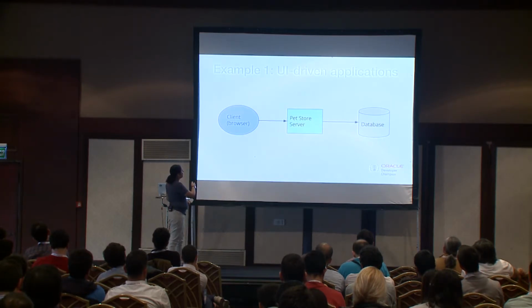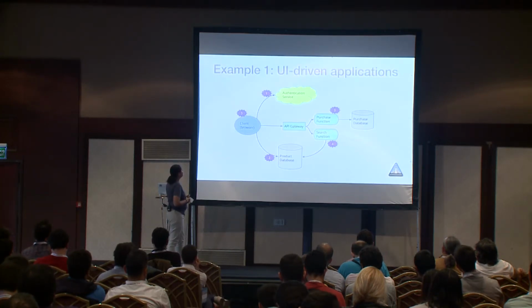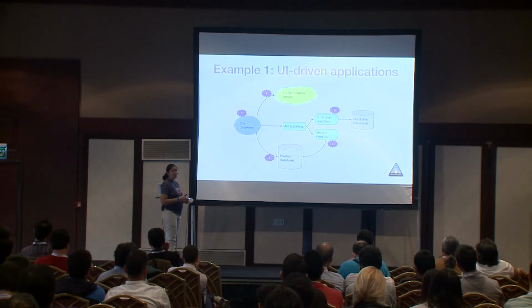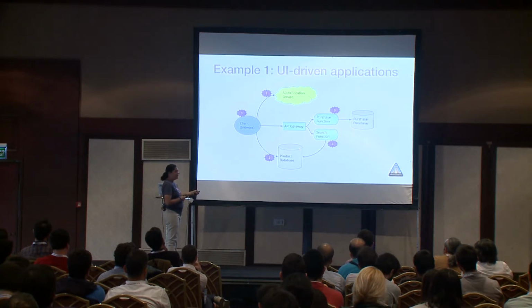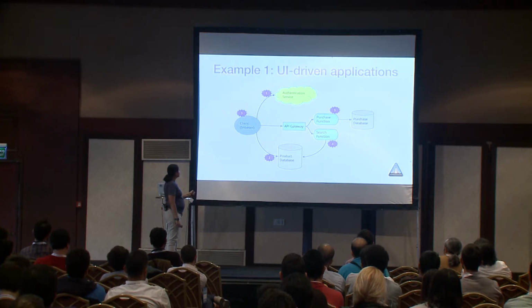So they have a client. The client uses the pet store server, and the pet store server communicates with the database. They are migrating that to serverless. For example, Amazon has this new Amazon DynamoDB that is precisely for this: it provides the client the capacity to connect directly to a database to obtain information that doesn't require any kind of filter. So the client will consume the authentication service, and will connect to the API gateway